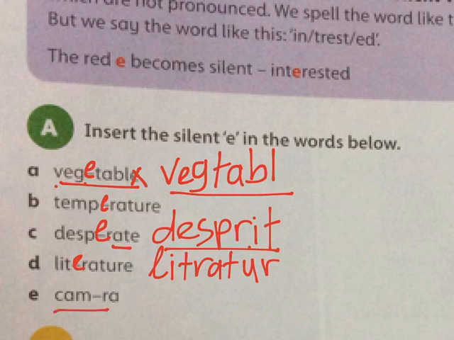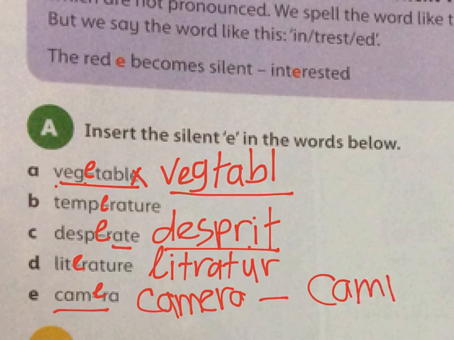The last one is camera. This is not pronounced with three full syllables. It's "camera." I just got a new camera. My dad just bought me a new camera. The camera of my phone is amazing, and so on. So the E is silent here. Silent, silent, silent. Alright, hope this is easy.